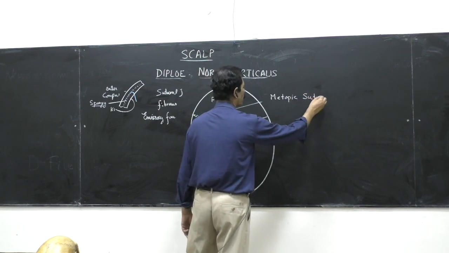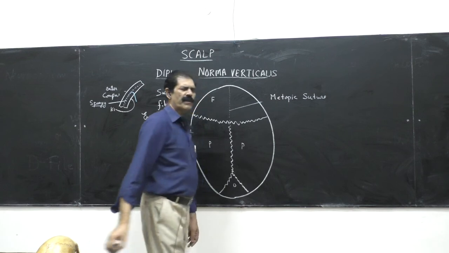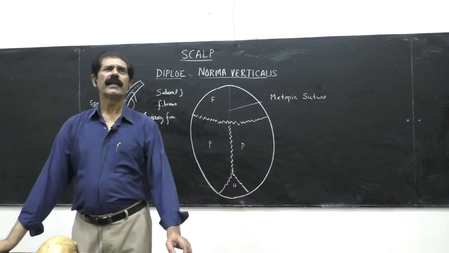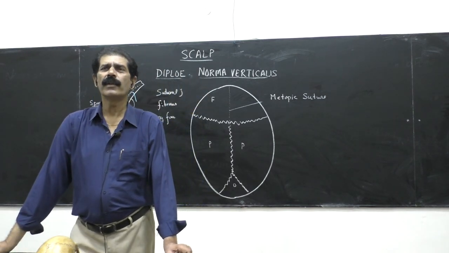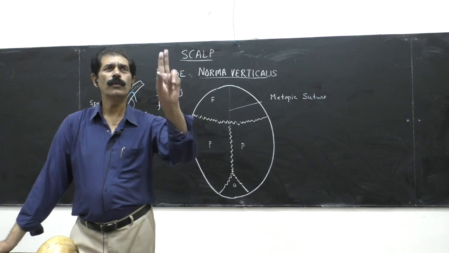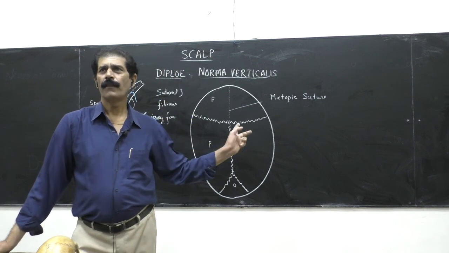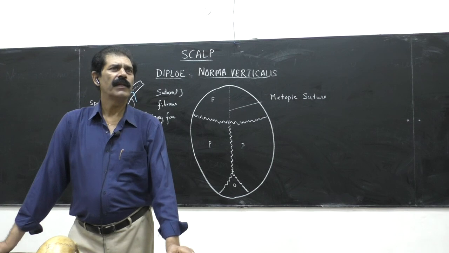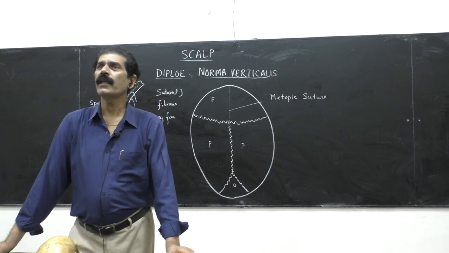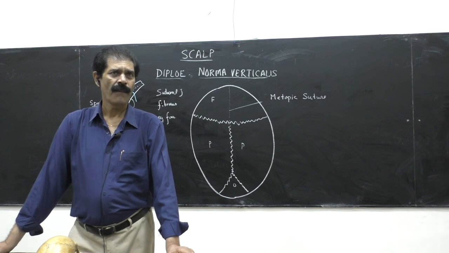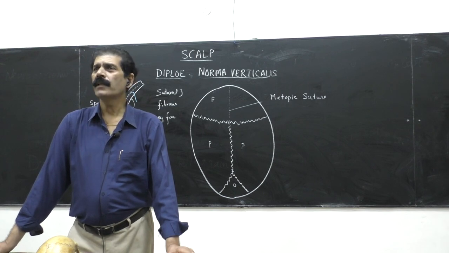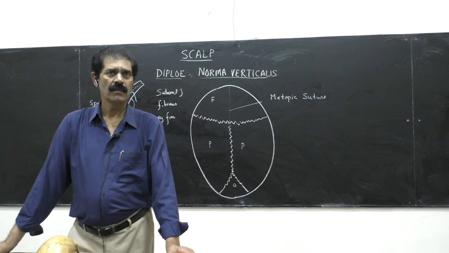Metopic suture. The presence of a metopic suture represents that the frontal bone has also developed from the fusion of two bones, like the parietal. In some individuals it persists for 40 years, or after 40 years it disappears. In some people, it disappears even before that.